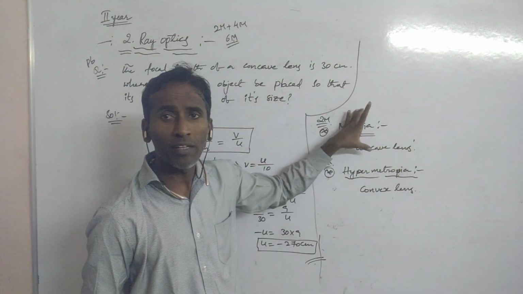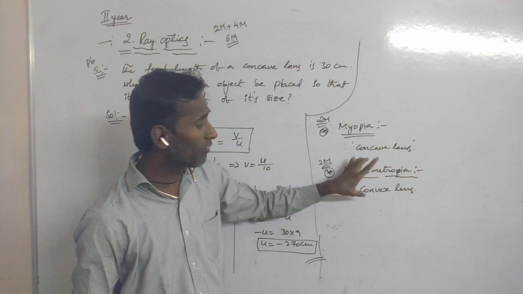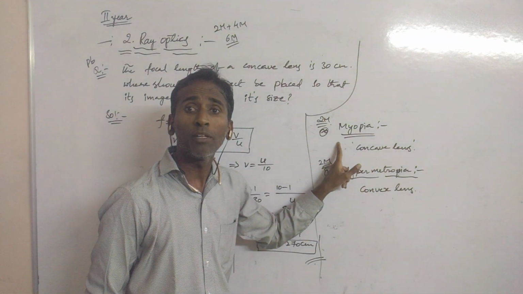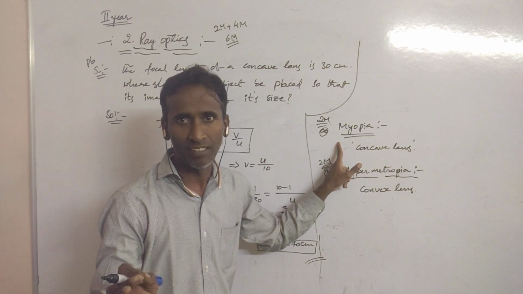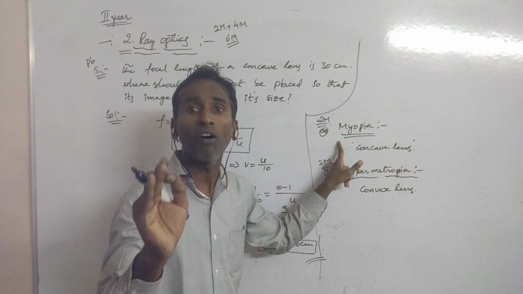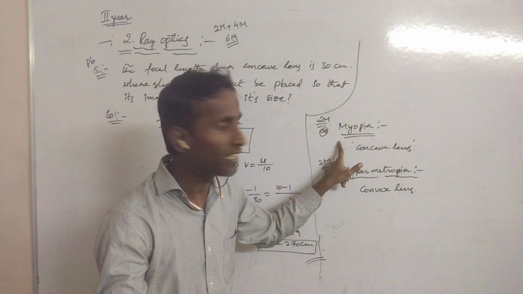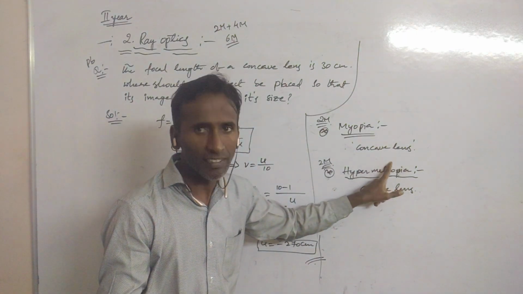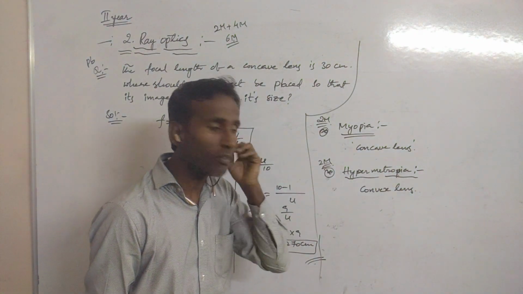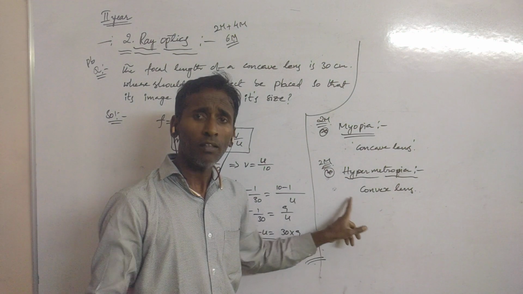Myopia is a separate 2 marks question, and hypermetropia is also a 2 mark question. What is myopia? Myopia is short-sightedness. We can see near objects clearly, but we cannot see far objects. How can you rectify it? By using a concave lens. This is the answer. Now what is hypermetropia?